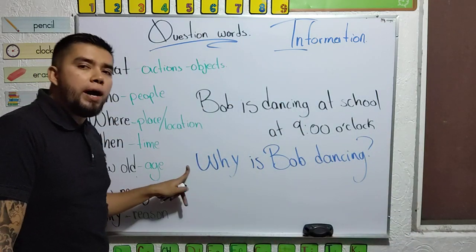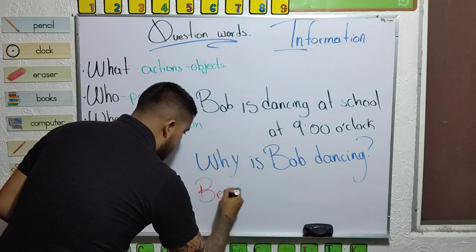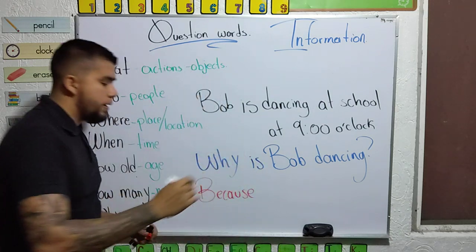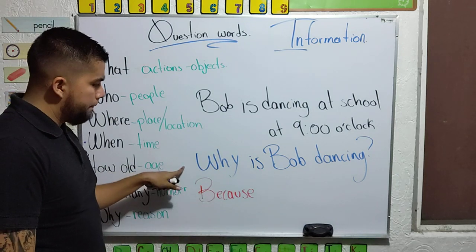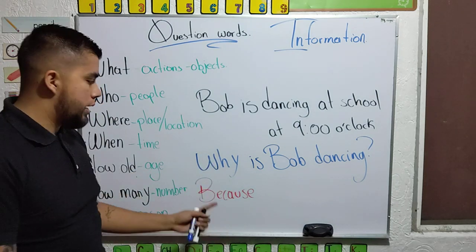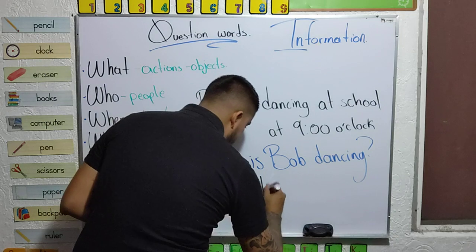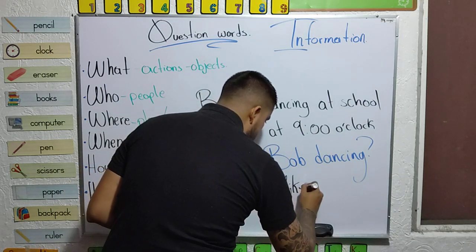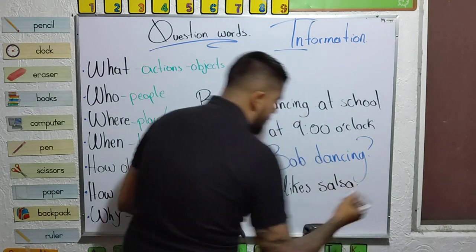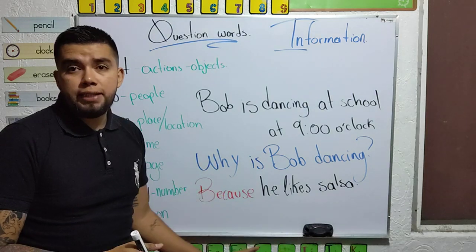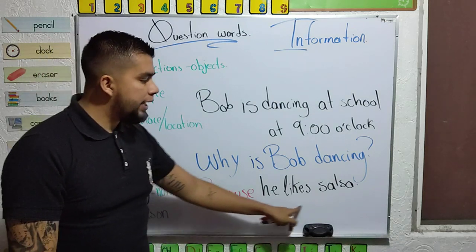When you ask why, the corresponding answer is because. Interrogative, affirmative. Why is Bob dancing? Because he likes salsa. Not from the tacos, no, the dancing. Yeah? Because he likes salsa.